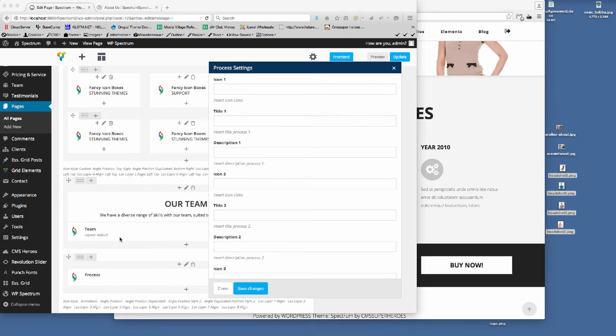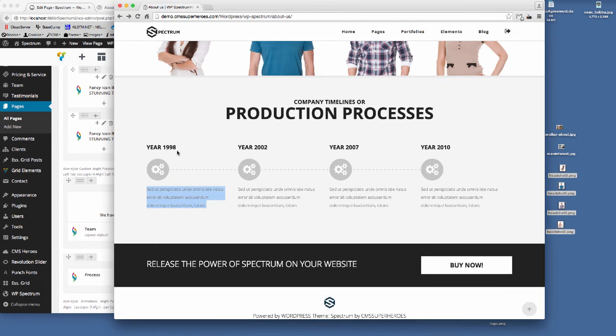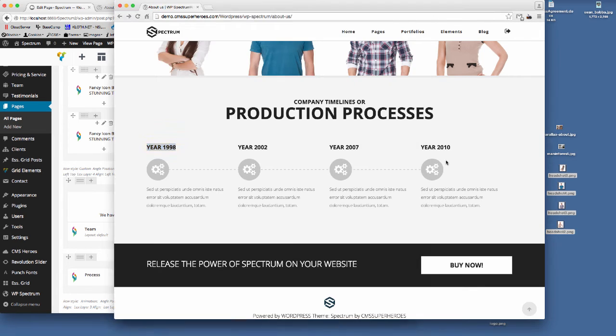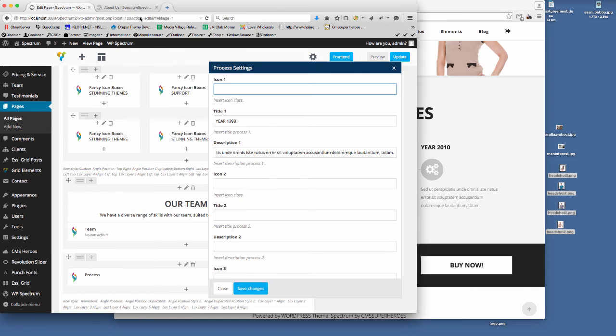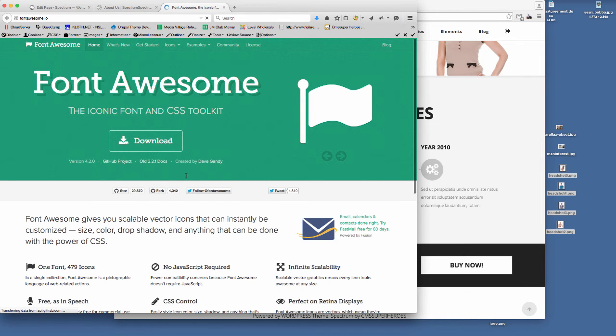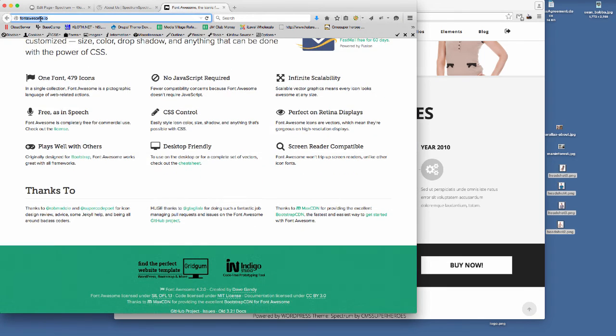So I'm going to select the description there for number 1, the title, year 1998 if that's what we wanted it to, and then the icons work exactly the same as we did before with the Font Awesome icons. So if we go to Font Awesome, and let's just say we wanted to use, oh, let me get to the correct page first.